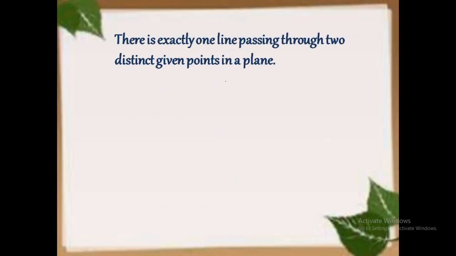There is exactly one line passing through two distinct given points in a plane. What is it? Let's consider two points in the plane. One is A and another is B. We are trying to draw lines which pass through A and B together. For that, let's draw lines through A and B.